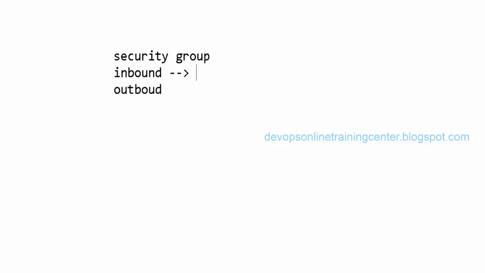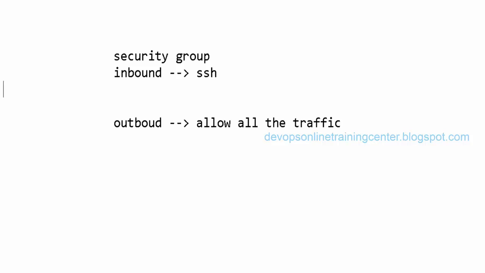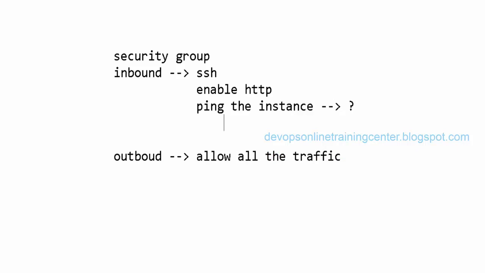So here by default, we have SSH access. Here in outbound, we allow all the traffic, right? So SSH is allowed by default, and if you want to allow some other services, we need to enable them, like HTTP. How do we allow pinging the instance? To ping the instance, what do we need to do? ICMP. We should allow ICMP.